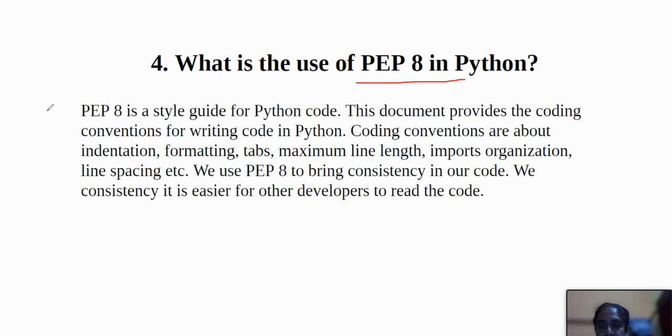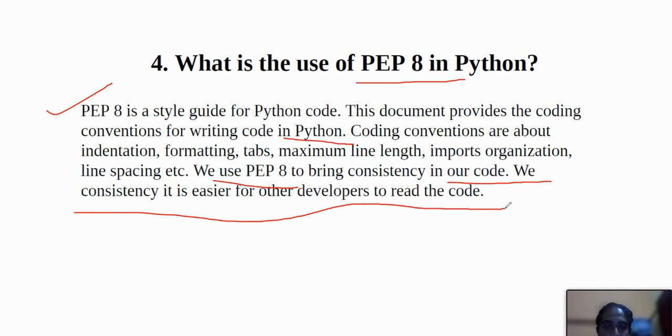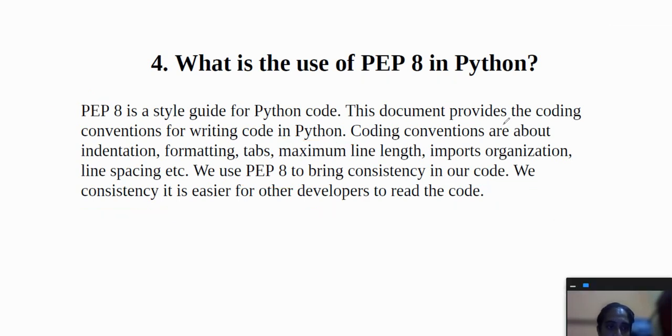So PEP is a style guide for Python code, and the document provides the coding conventions for writing code in Python. Coding conventions are about indentation, formatting, tabs, maximum line length, imports organization, and line spacing. We use PEP 8 to bring consistency to our code and make it easier for other developers to read. It is as simple as that. Then we will move to the next question.